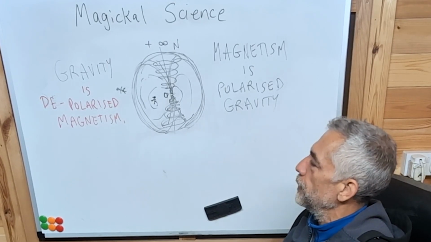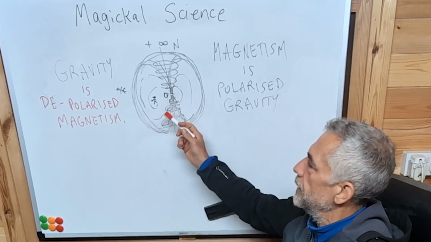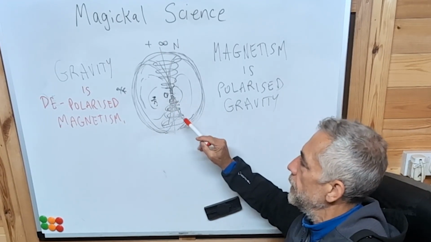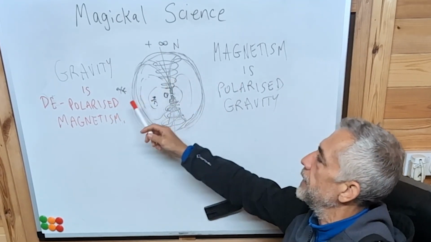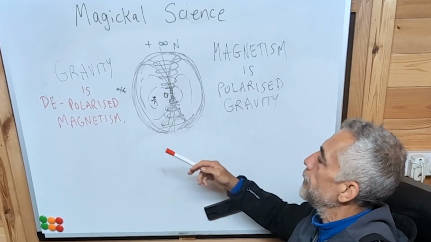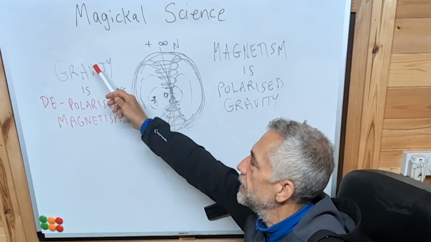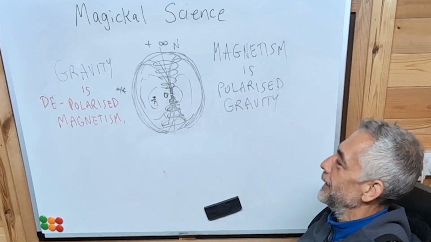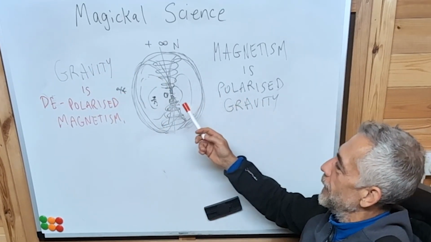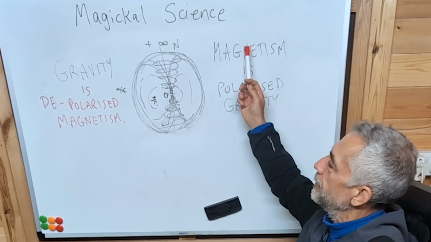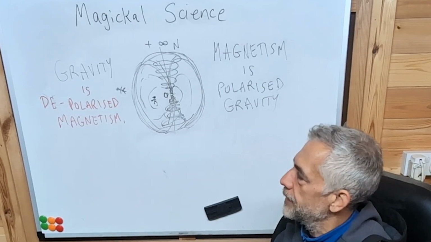Now, the other two forces, the weak nuclear force and the strong nuclear force, will be some combination of these two things. It'll be a combination of magnetism and depolarized magnetism, or it will be a combination of gravity and polarized gravity. So it depends what you like. If you like gravity, then we have to talk about polarized gravity. If you like magnetism, then we have to talk about depolarized magnetism.